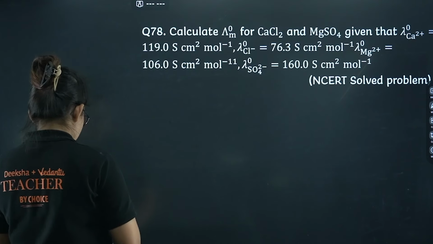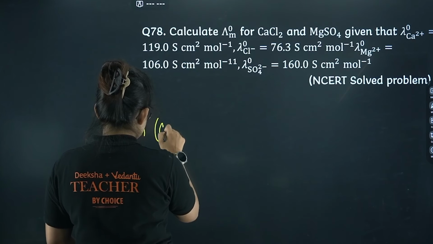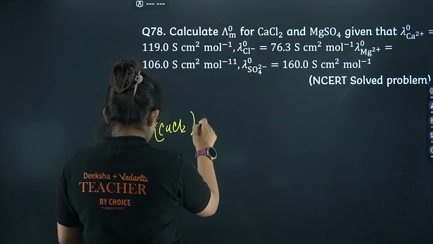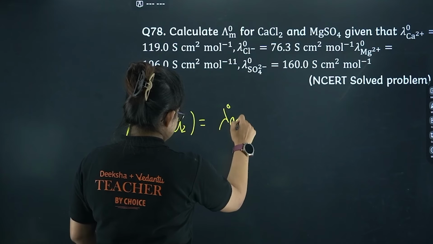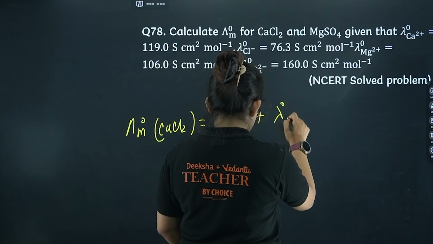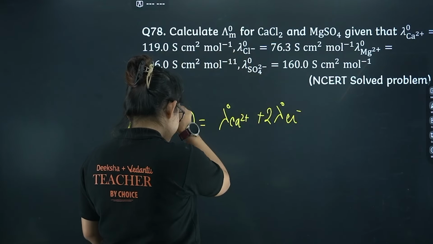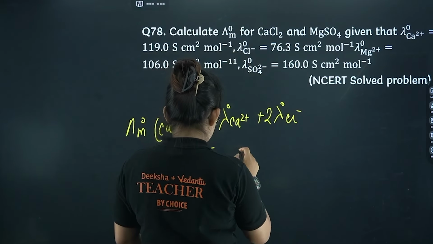So basically we have to calculate lambda m0 for CaCl2. So that is basically lambda 0 for Ca2+ plus lambda 0 for 2Cl-, right?